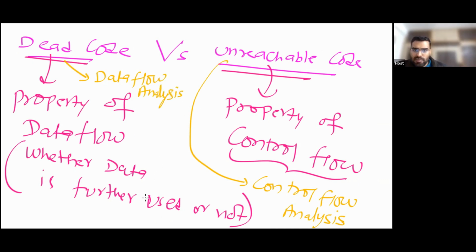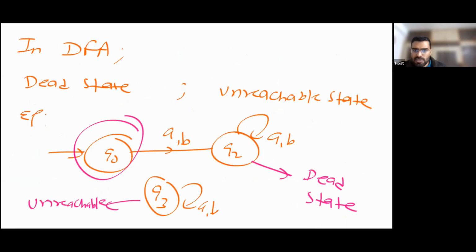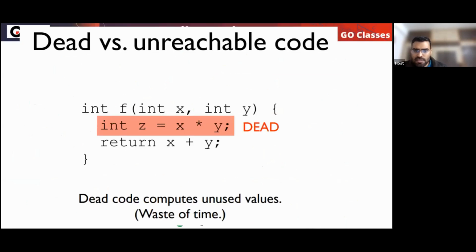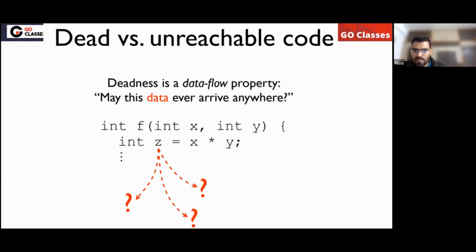In our syllabus, what do we have, data flow analysis or control flow analysis? We only have data flow analysis. We don't have control flow analysis in our syllabus. You can check the syllabus, they have explicitly mentioned data flow analysis. Is this clear?